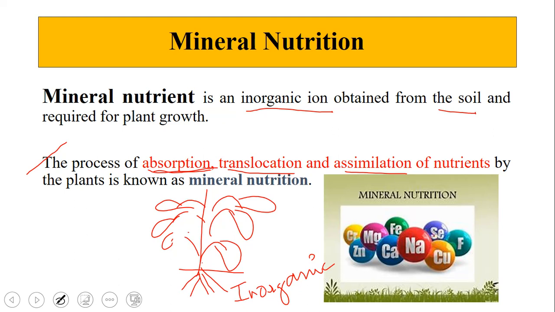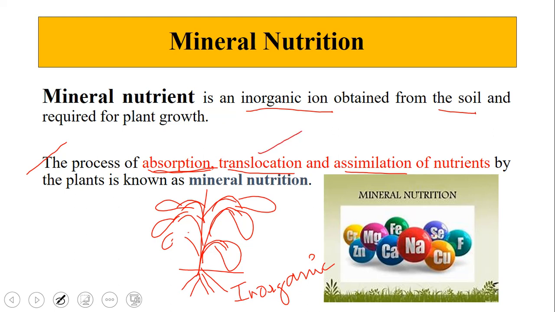The plants take up the nutrient in inorganic form, and these nutrients, when taken up by the roots, have to be translocated or moved to other parts of the plant, like the leaves or the fruits or the flowers. So the nutrients have to move from one part of the plant to another part of the plant. So that is translocation.